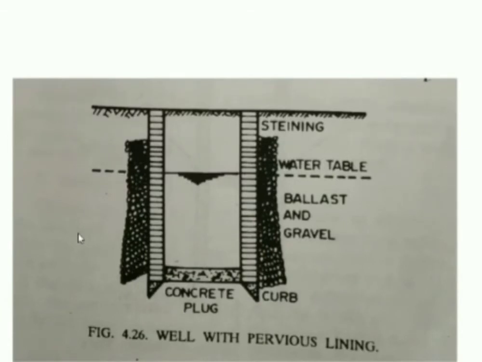So you need to explain the open well with respect to shallow well and deep well, and also with respect to well without lining, well with impervious lining, and well with pervious lining. So that means you are going to explain this particular question with 5 sketches.